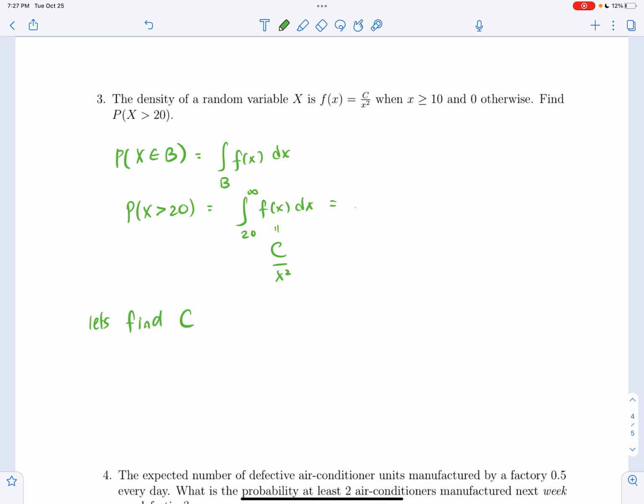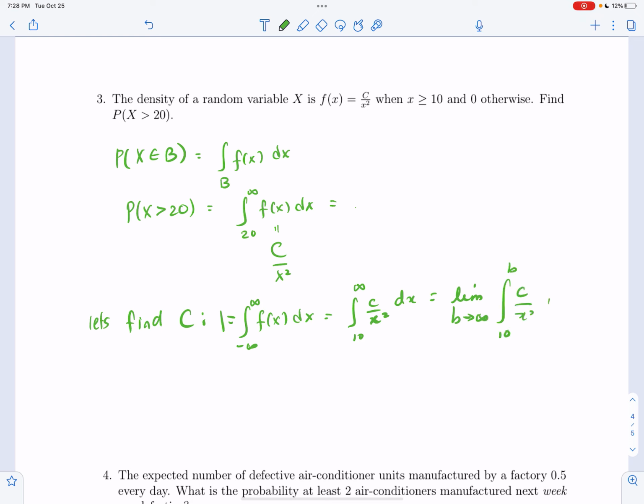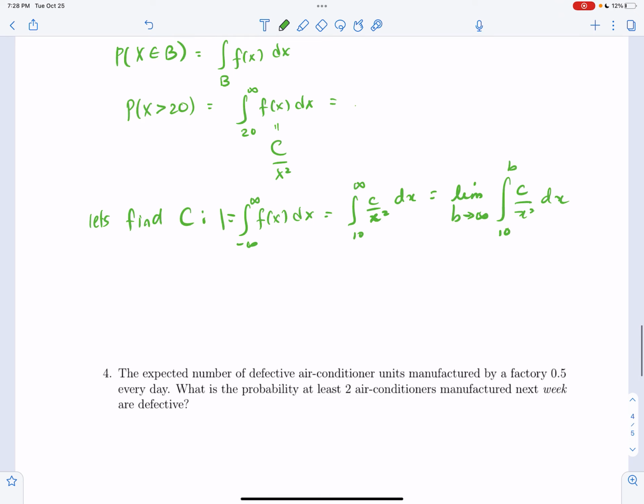How do we find c? We know that the integral from negative infinity to infinity of f of x dx should be 1. But what is that? f of x is c over x squared when x is bigger than 10. So this is the integral from 10 to infinity of c over x squared dx. Or if you want to do the limits business, b going to infinity, integral 10 to b, c over x squared dx.